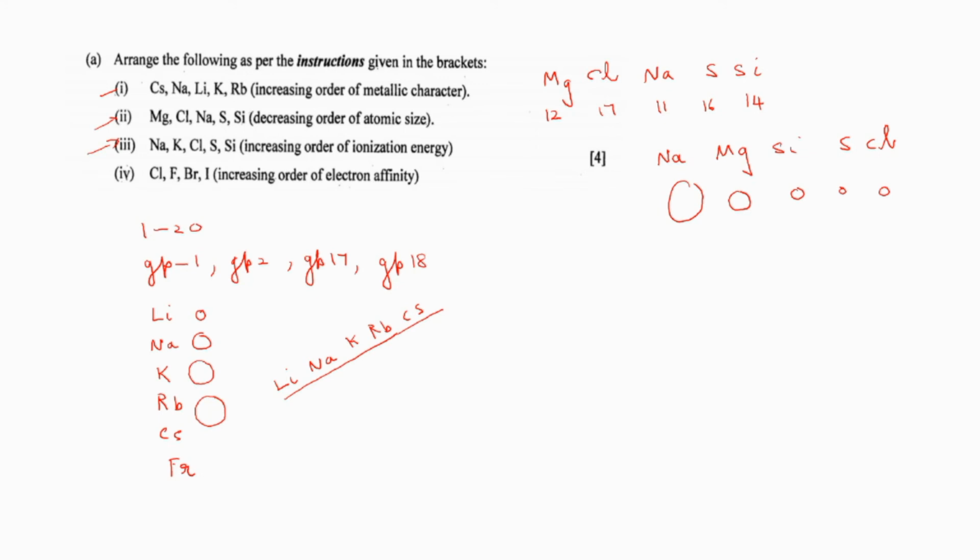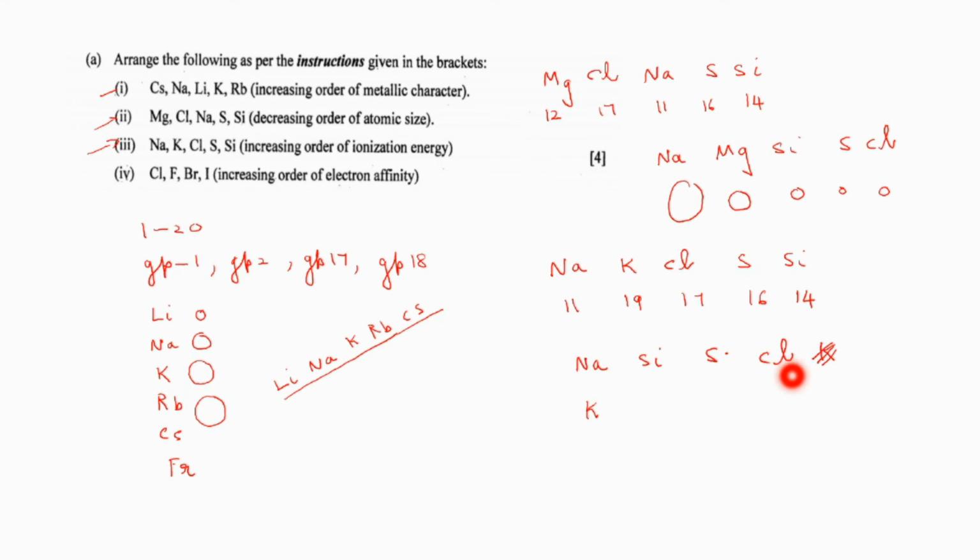Now see the next question. Sodium, potassium, chlorine, sulfur and silicon. Increasing order of ionization energy. In this case also, arrange them in the increasing order of atomic number. You will have to remember one thing. Sodium and potassium belong to the same group, right? Potassium will be coming just below sodium.